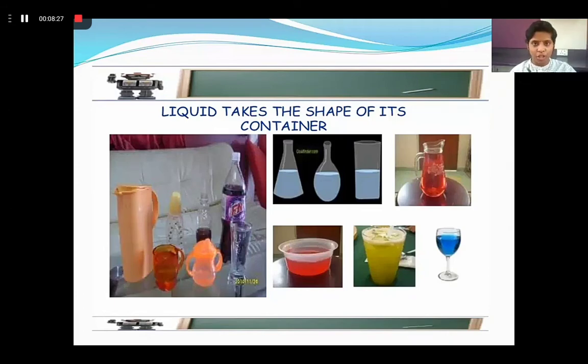When you spill the water on a table, it flows. So that particular property of a liquid is that it does not have a fixed shape. So they can easily flow and they take the shape of the container in which they are poured, right?